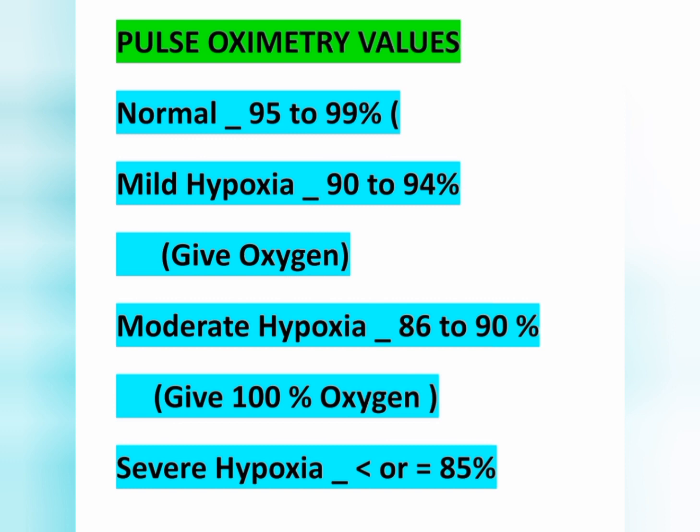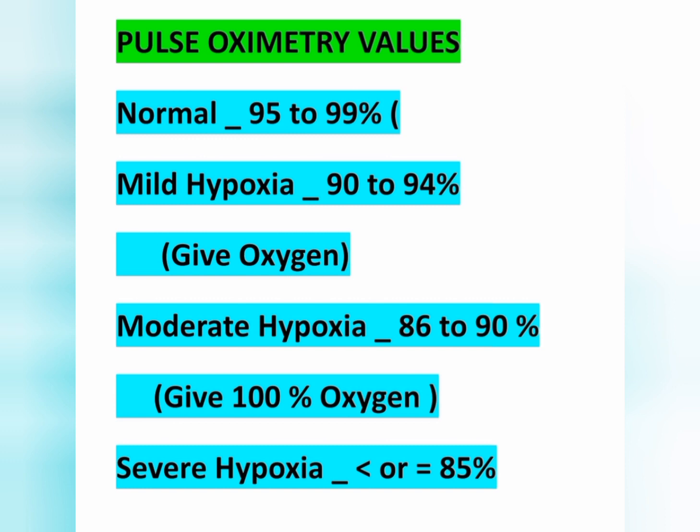And next point, pulse oximetry values we can see. Normal oxygen pulse oximetry value is 95 to 99%, and in mild hypoxia it is 90 to 94%. Hypoxia means decreased oxygen content in the tissues. In that case, we can give oxygen to the patient, and moderate hypoxia means 86 to 90%. So we have to give oxygen administration, and severe hypoxia means it is less than or equal to 85%. Less than that means patient needs emergency management.